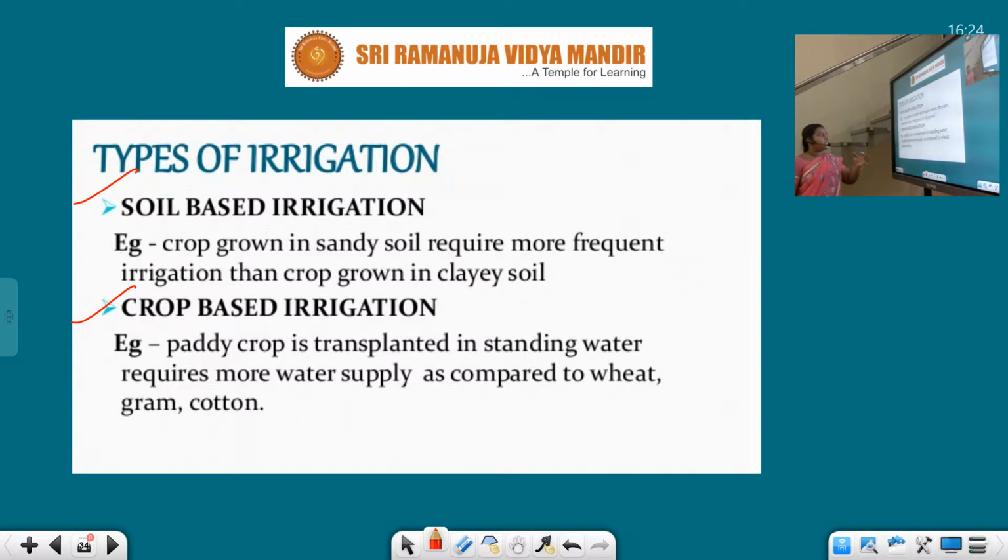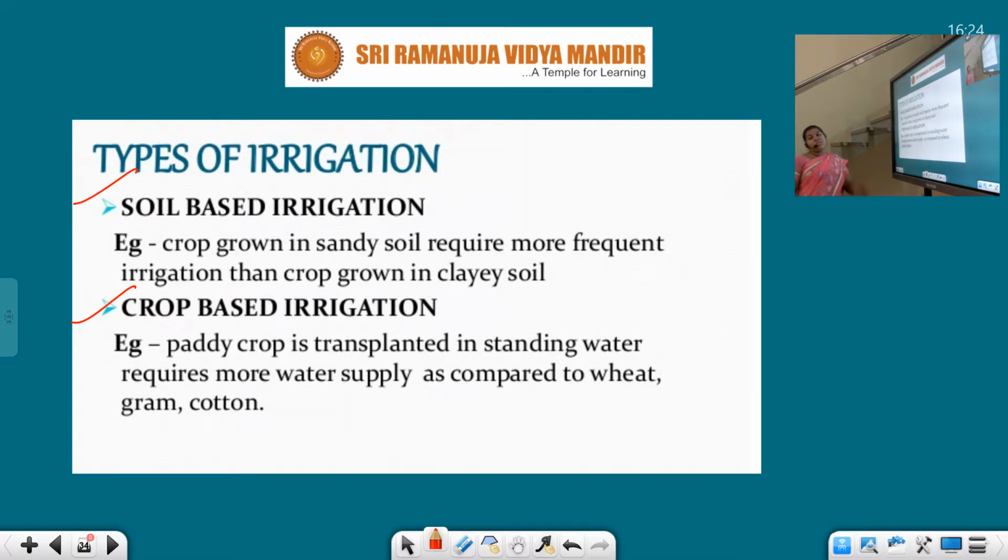So soil based irrigation means crops grown in the sandy soil require more frequent irrigation than the crops grown in the clayey soil. There are two types of soil, students, sandy and clayey soils. Sandy soil requires frequent supply of water, whereas clayey soil doesn't require frequent supply of water, right? There's a lot of difference between the clayey and the sandy soils. So this is the soil based irrigation.